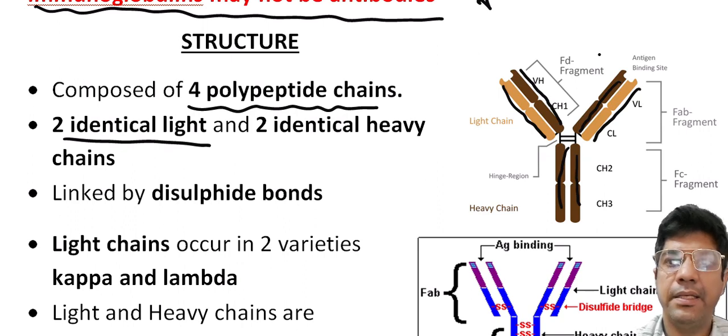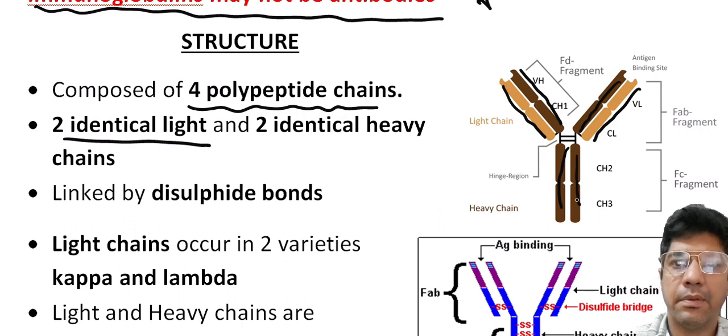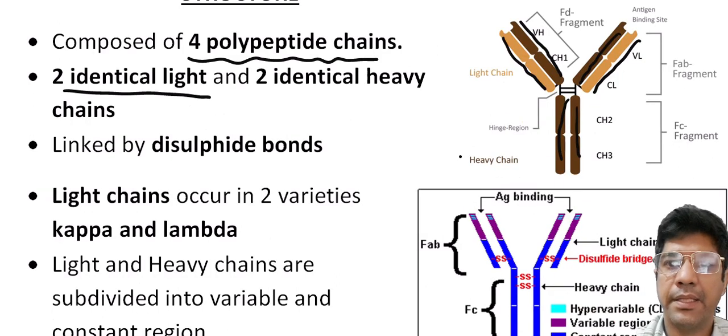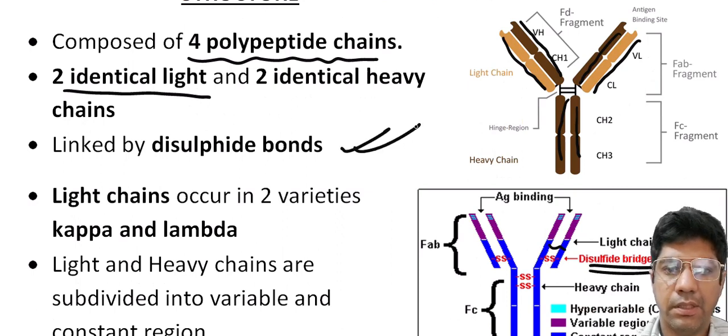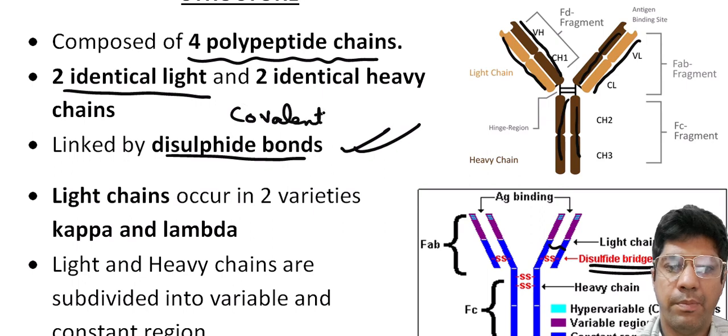They are linked by disulfide bonds. Disulfide bonds are covalent bonds formed between sulfur in the cysteine residues.